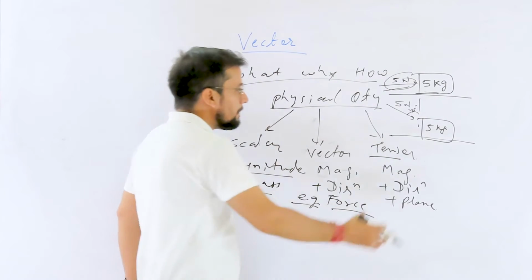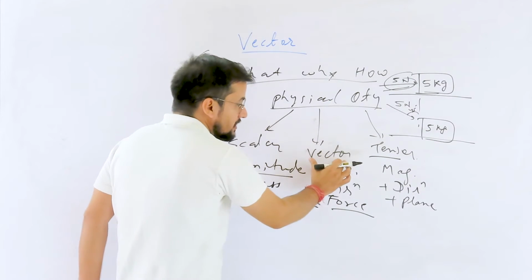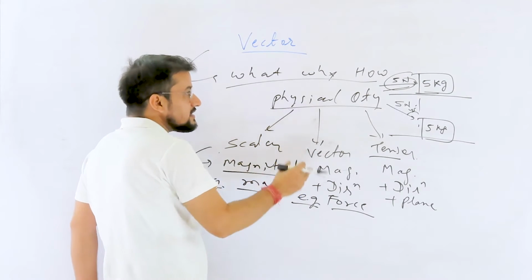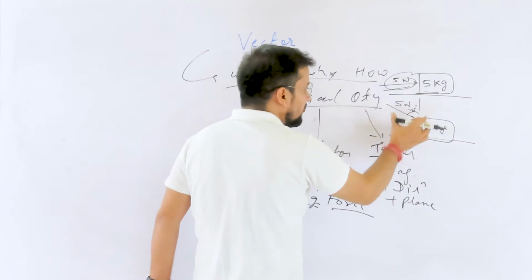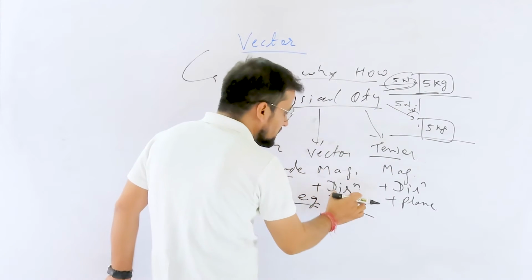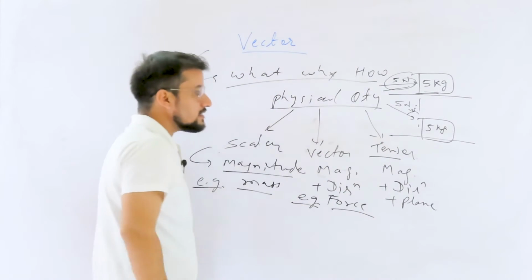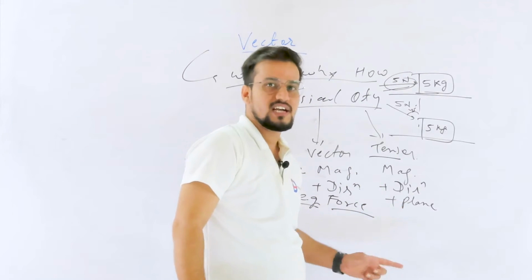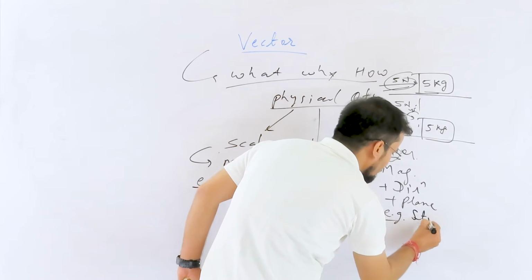Okay, so basically here you can say that force is a physical quantity which is vector, and it is having an impact of direction. Force is a vector quantity which has impact of direction. So what we will say, vector is a physical quantity which has magnitude as well as direction. Is it clear? Now I will move to the tensor. What is tensor? Tensor is a physical quantity which has magnitude as well as direction as well as plane component in which it is acting. And a very good example of this is stress. Okay.